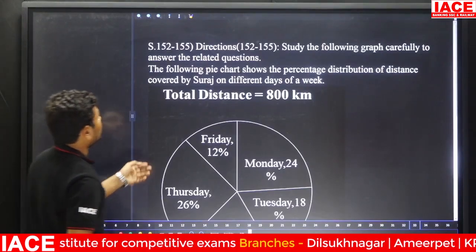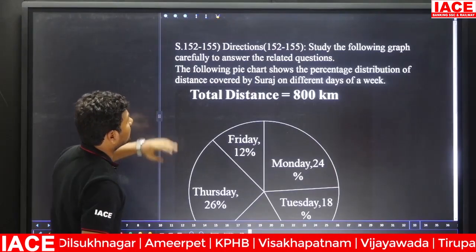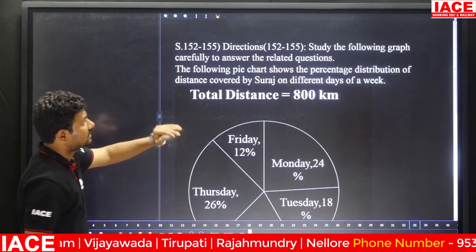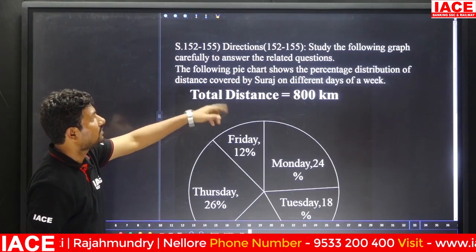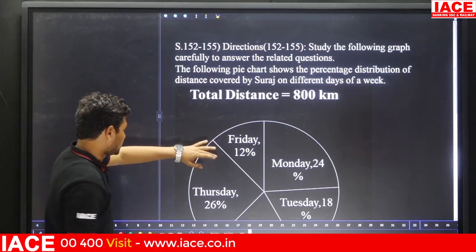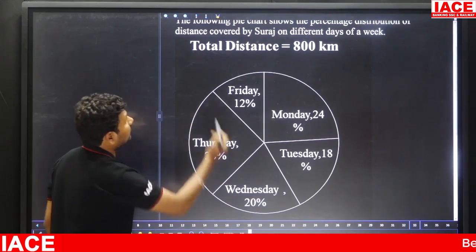Let's check the next one. Questions 150 to 155, there is a data. Study the following data and carefully answer the related questions. The following pie chart shows the percentage distribution of distance covered by Suraj on different days of a week. Suraj's data is mentioned.